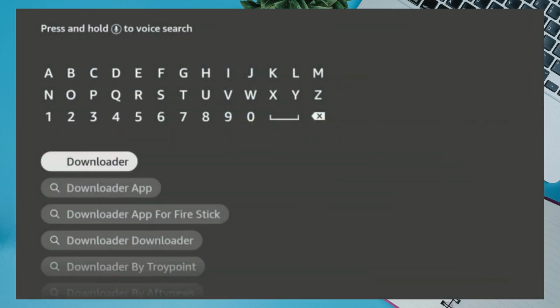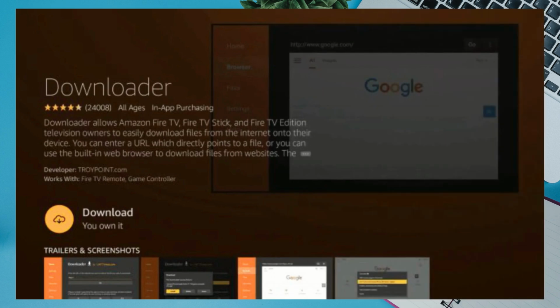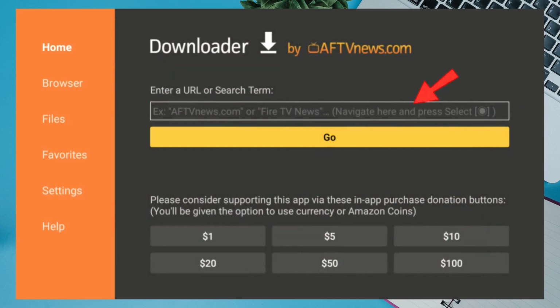Navigate to the search icon and type in Downloader. Select the Downloader app from the search results and install it. Once installed, open the Downloader app and download our app. You will see a field to enter URL.